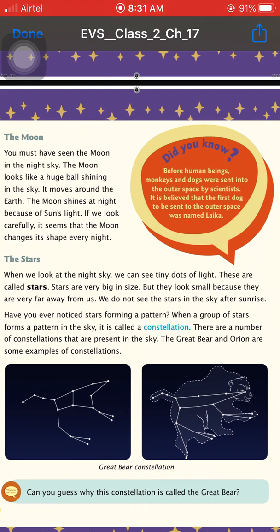So did you know, before human beings, monkeys and dogs were sent into outer space by scientists? It is believed that the first dog to be sent to outer space was named Laika.